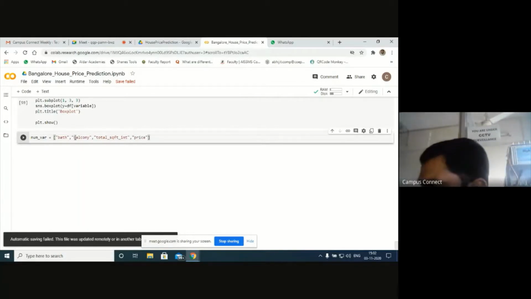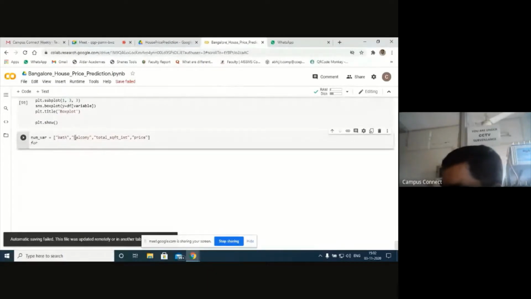Next, one by one, I'll try to display. To display one by one, I'll use a for loop for balcony, bathroom, next total square feet, next the prices. For the variable, where is my data stored? The num of variable list.